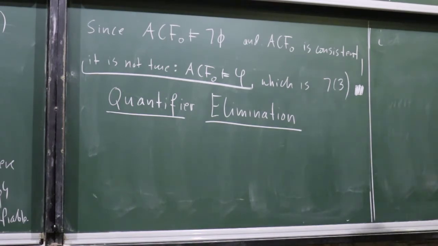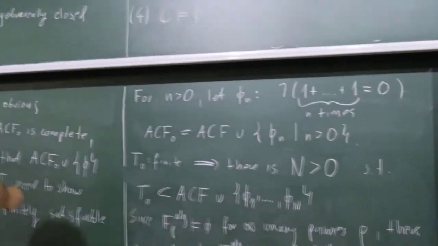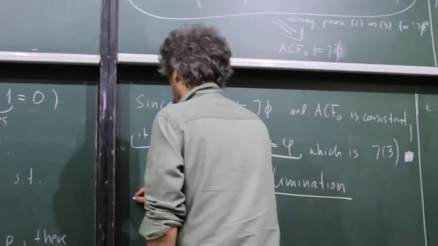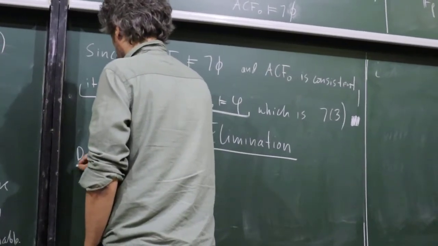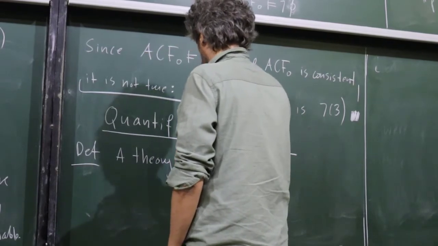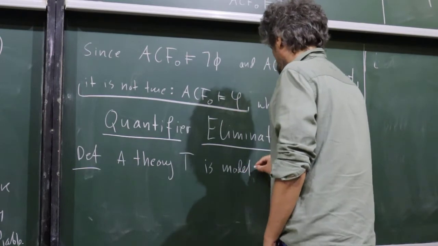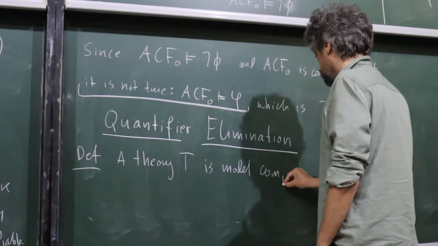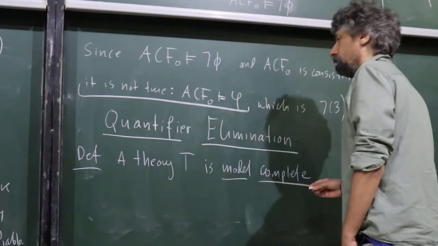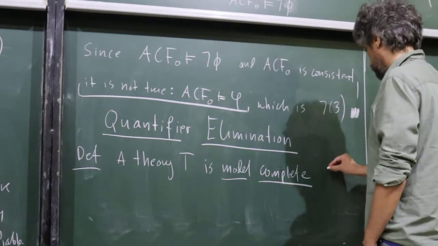So maybe first a definition: a theory T is model complete if any extension of models is elementary.